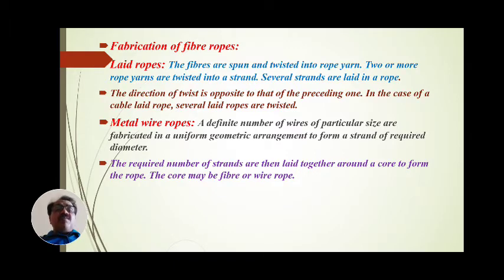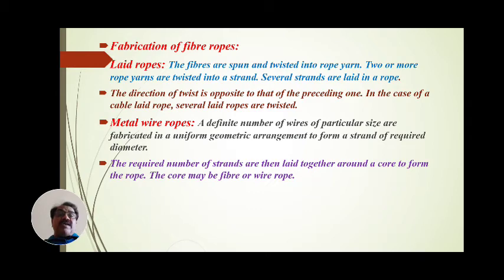How are metal wire ropes fabricated? They are made from a definite number of wires of a particular size, which may be 25 mm, 35 mm or 50 mm, arranged to form a strand of required diameter.